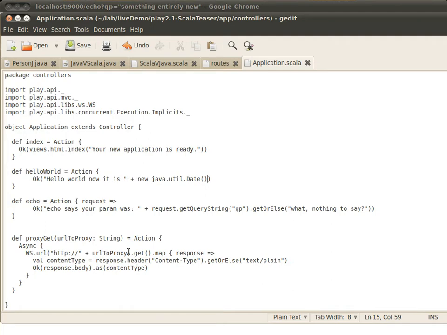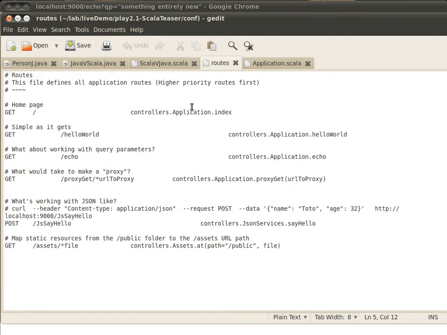Well, what if we wanted to do more? What if we wanted to pull some elements out of our route? Well, that's easy enough to do as well. I've jumped right ahead. There's another syntax that I won't go into here that allows you to very easily pull out elements of a URL that you can use in a REST API, REST-like API, so that you can get the different elements of the resource you're after. In this case, I'm just grabbing everything that's after this initial proxy get, and I'm going to show you how easy it is to build a web service, or in this case, we're going to use a website as though it was a web service, because we're going to pick everything after this proxy get, and we're going to go retrieve it from the website.